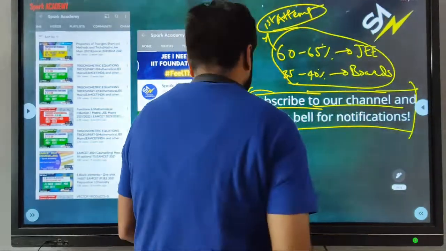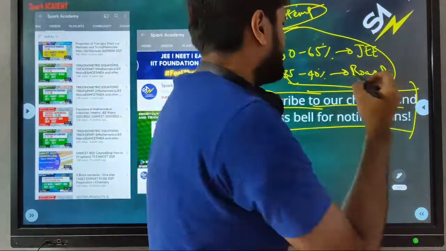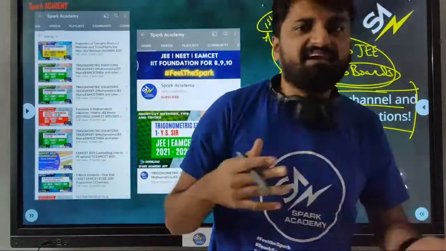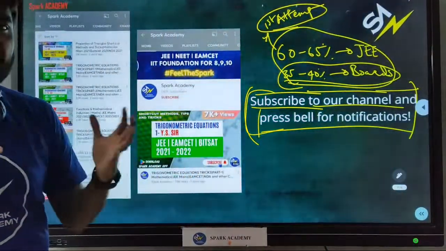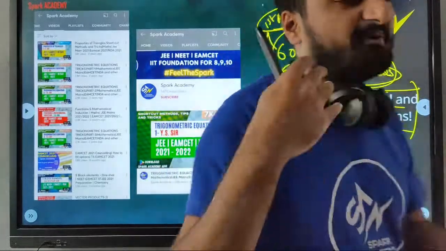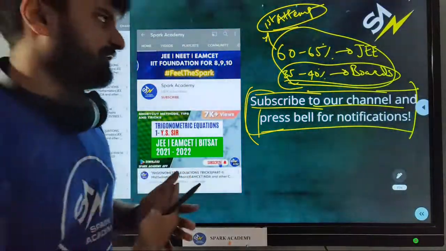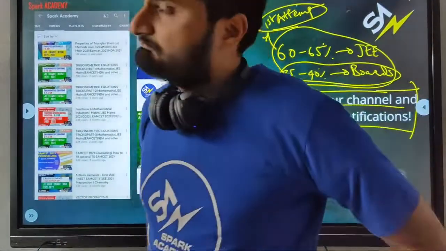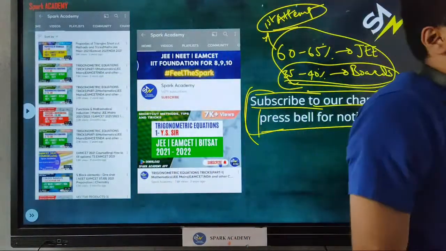Generally, when you are covering the JEE part, the boards part is also almost done. So there is no separate preparation required. But since the format of the paper is a little different, you need to spend some time for the boards. So allocate your time in those 2 hours, probably 1.5 hours you can study for the JEE exam, half an hour for your boards, be it your state board or the CBSE board and so on. So we need to be on our toes, we need to be on our game.